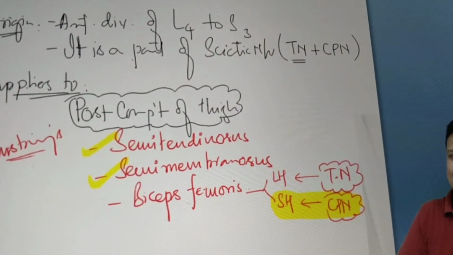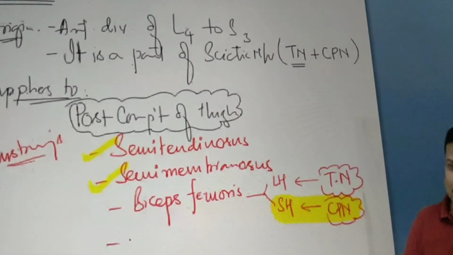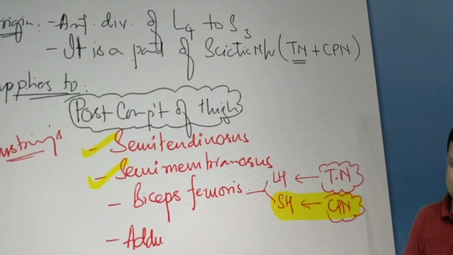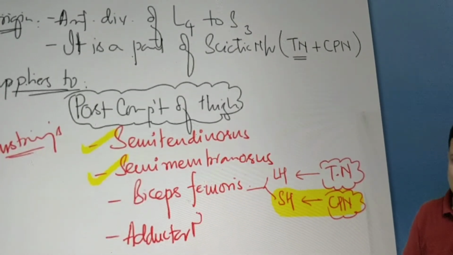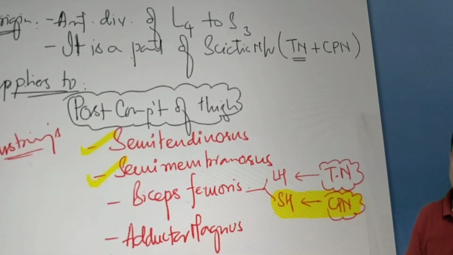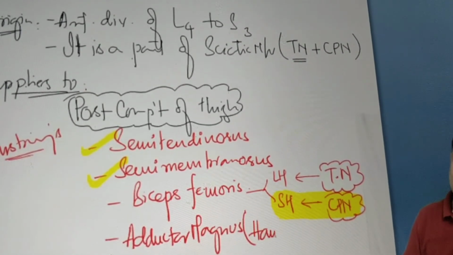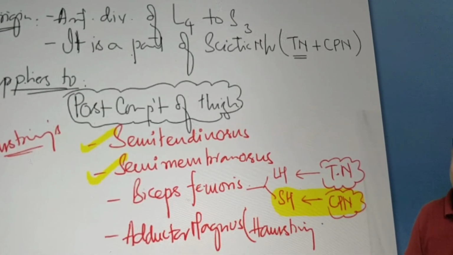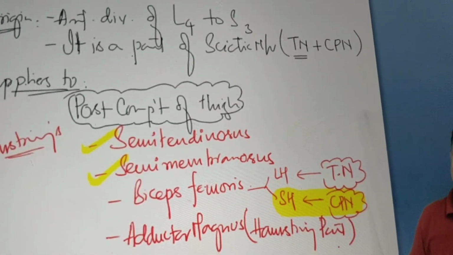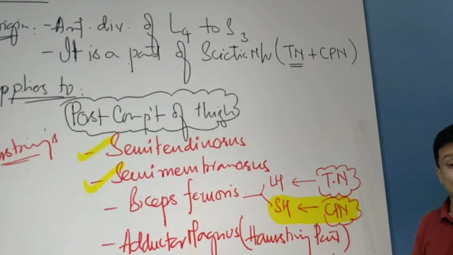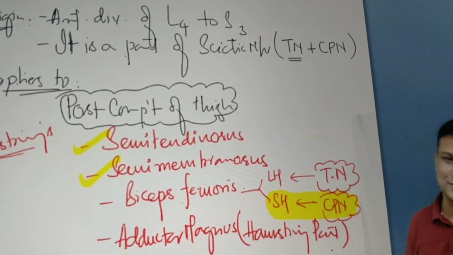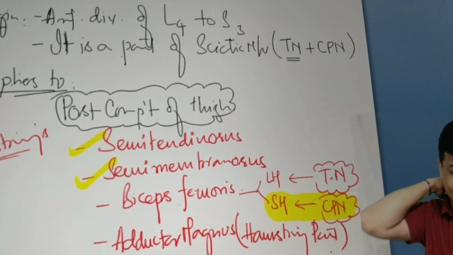तो चलिए लिखते हैं. Tibial nerve will also supply which muscle? Adductor magnus muscle. And to which part, sir? In the bracket you write down there, it is supplying the hamstring part. क्या बात है? Tibial nerve will supply adductor magnus also, but which part? Only the hamstring part. मस्त है ना? Nice concept.